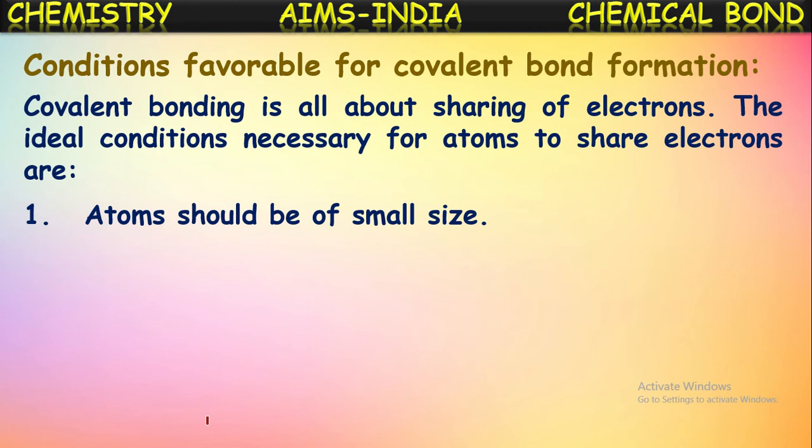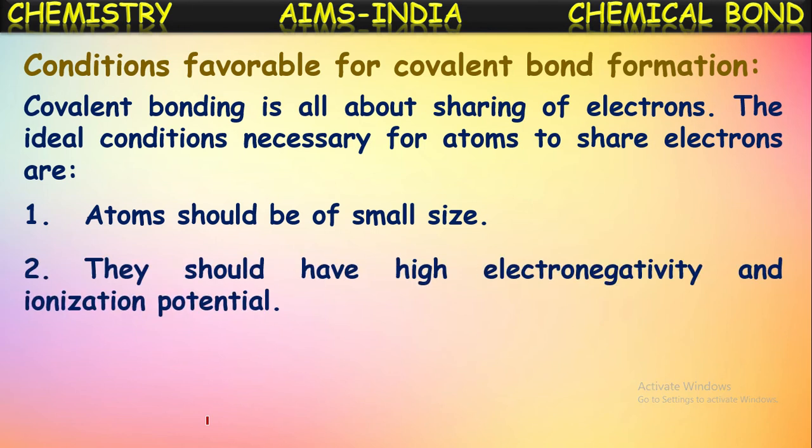If they have bigger size, they may get the tendency of losing electrons. So ionic character increases for them if the size is more. So if both the atoms have smaller size, then easily they can form a covalent bond. Next property to be there is they should have high electronegativity and ionization potential.